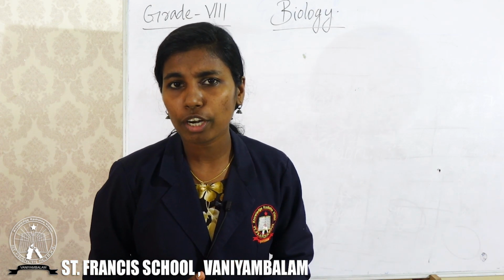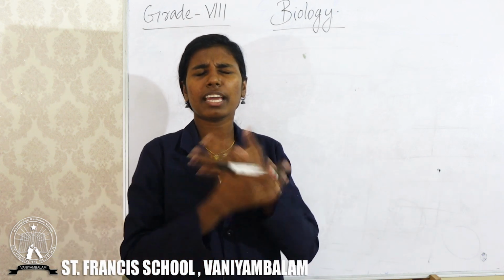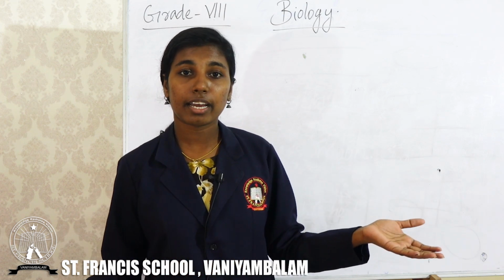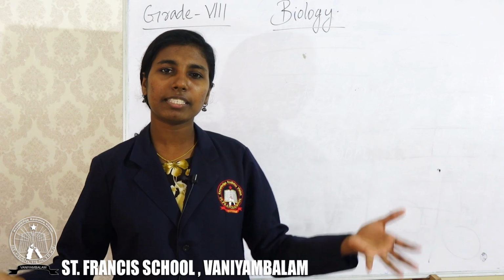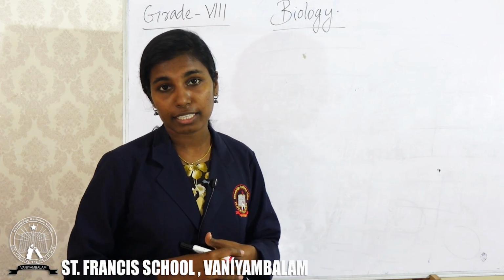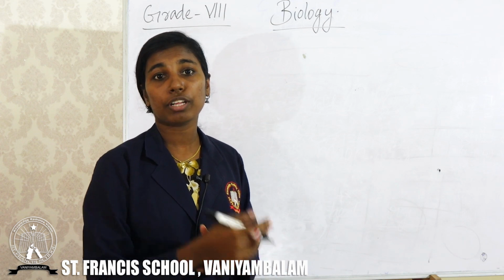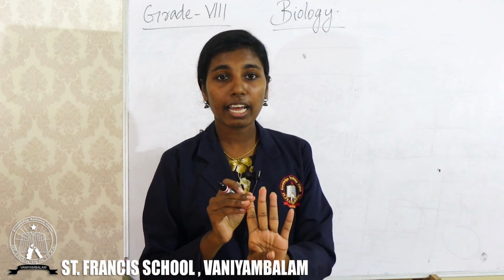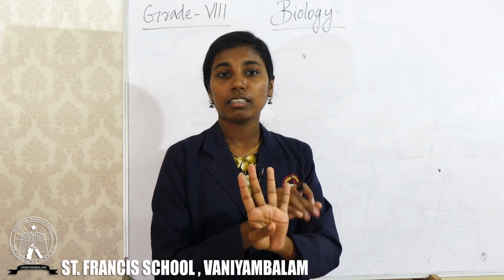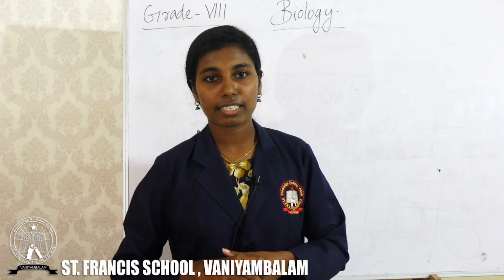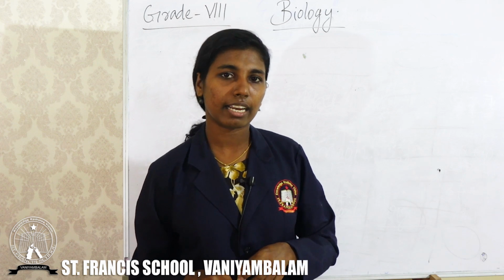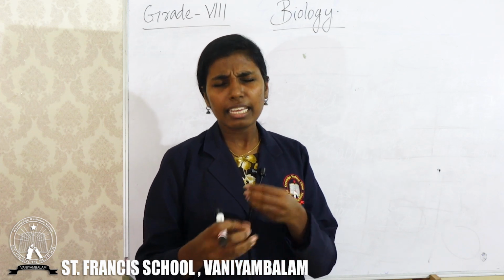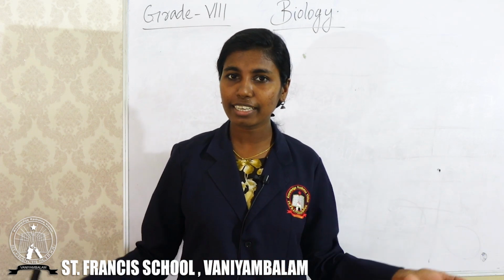Where can we see these microorganisms? We can see microorganisms everywhere, in extreme conditions like hot springs to ice cold areas, desert to marshy land, in acidic, basic, everywhere. We also discussed types of microorganisms. Mainly 4 types: bacteria, fungi, algae, protozoa, and the final one, virus. Virus has some specialities that we discussed in the last class. Today we are going to study types of microorganisms in some more detail. So shall we start the class?